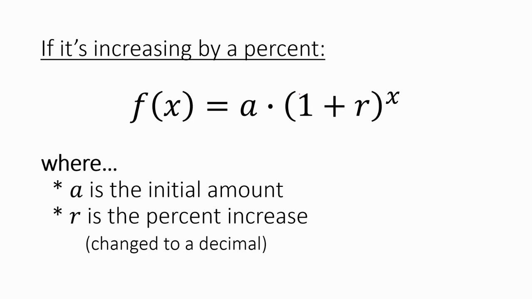So here's our formula right here. It's almost the same thing, but there's a minor difference. We still have our A as our initial amount. We still have times, but instead of B here, which was just 2 or 3 or 4 if it was quadrupling, we have something that looks a little bit different. It's 1 plus r, where r is whatever the percent is. So go ahead and write this down. Pause the video if you need to. And notice it's still to the power of x. So let's practice using this function here.